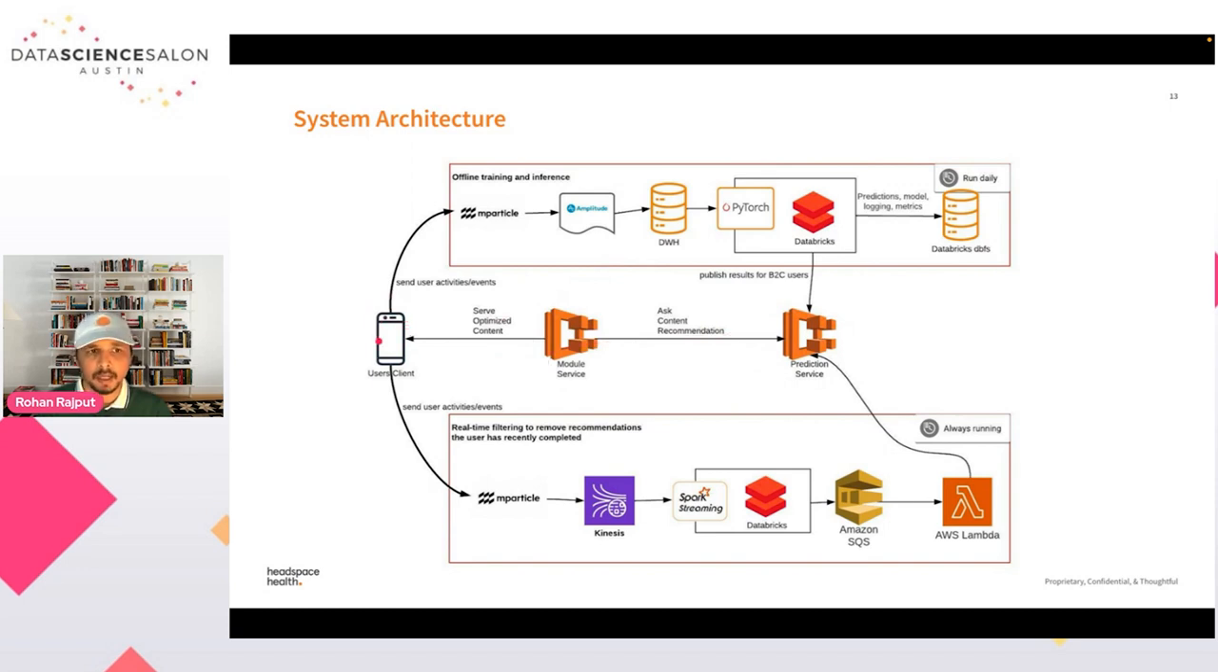Now, in that process, if a user recently exits a content, then we can actually remove that content using this real-time filtering process. That means if you just recently played a content but you are not interested in it, we can use this mParticle Kinesis stream to remove that content.